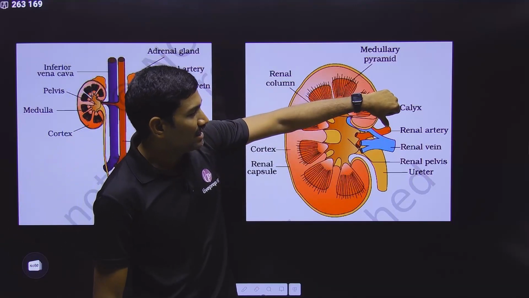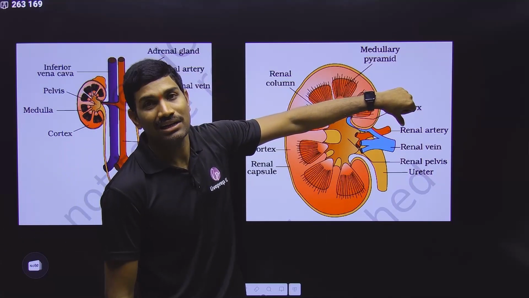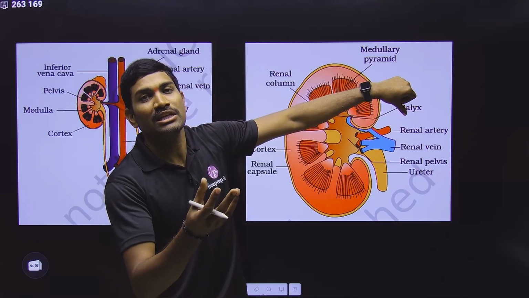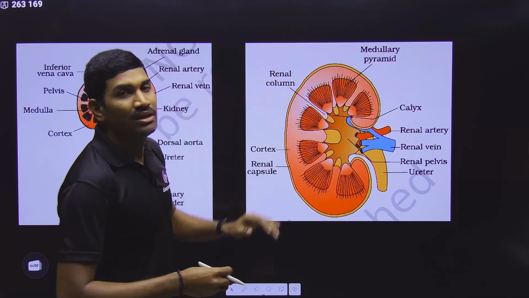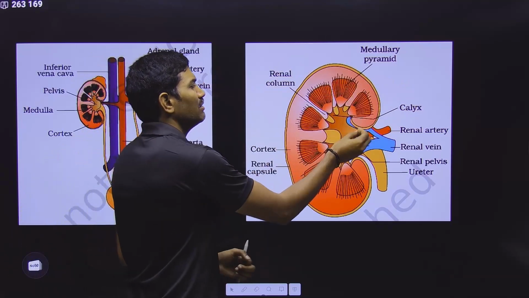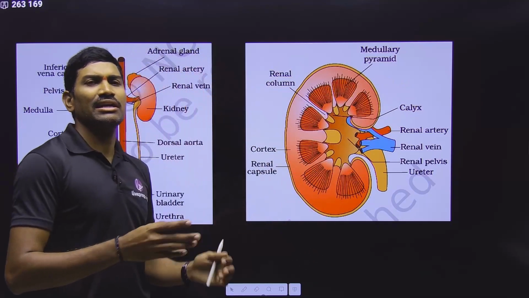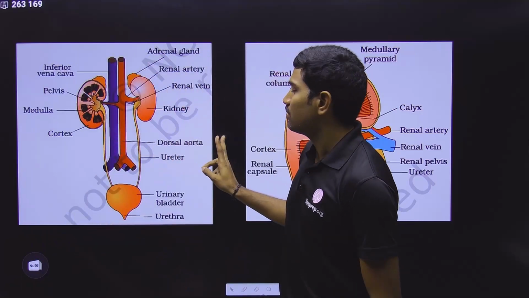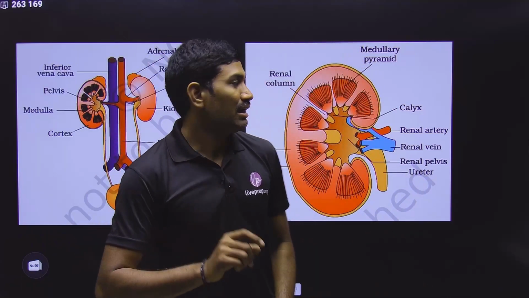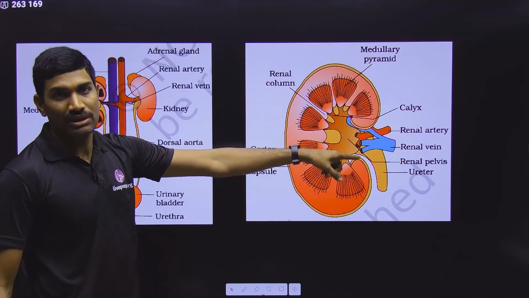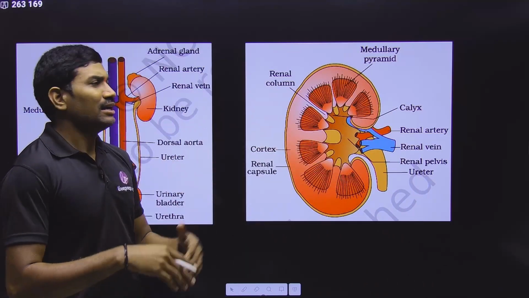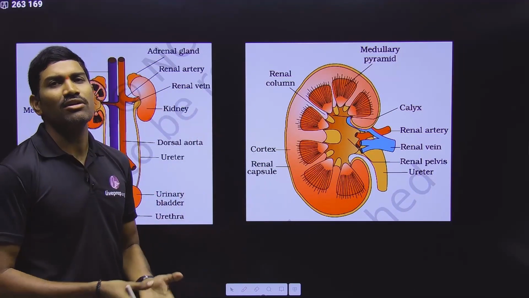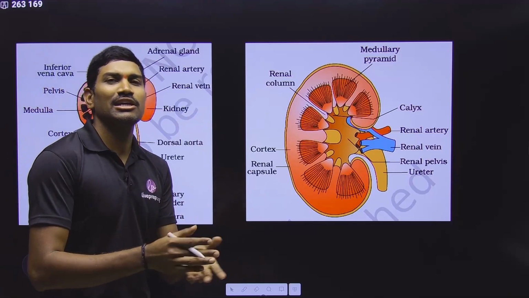And here, whatever is marked in red, this is the renal artery that is bringing oxygenated blood to the kidney, and this will be dividing and dividing. Finally it branches, and one of its branches is the afferent arteriole, that I will show you separately. So please remember this.